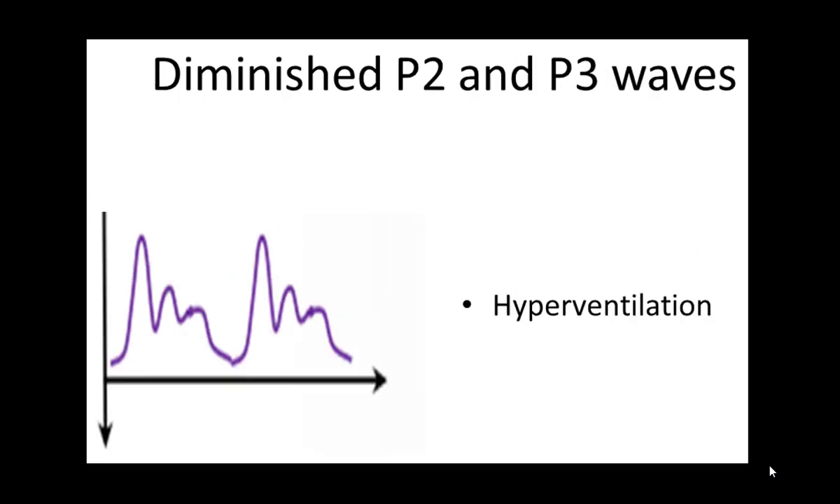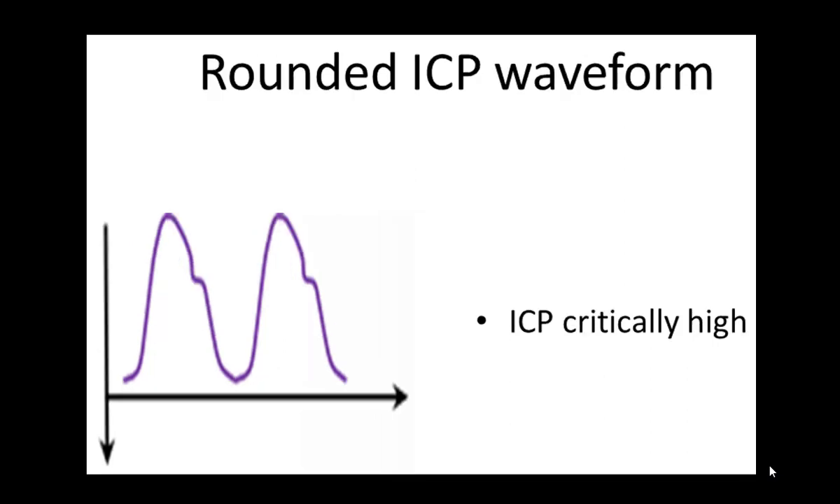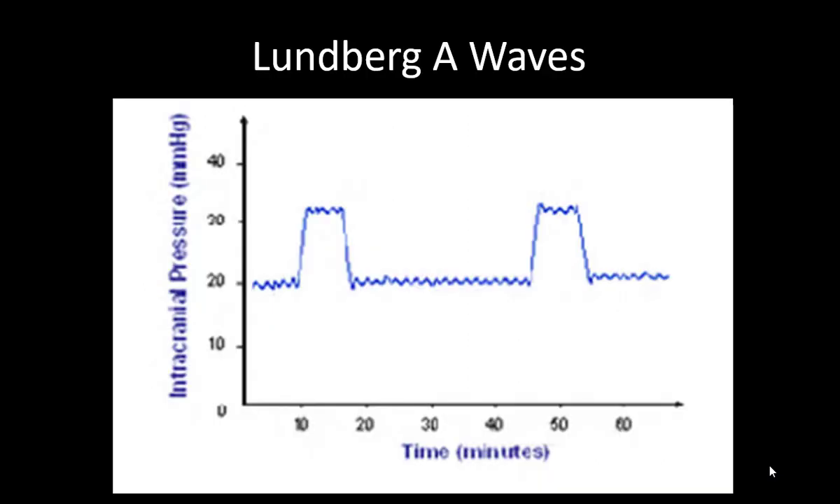You have both P2 and P3 as diminished, and this is what you see when you hyperventilate these patients. You are decreasing the cerebral blood flow, you are also decreasing the intracranial pressure, and so if you hyperventilate these patients, P2 and P3 would go down. Almost a rounded ICP, and this is ICP critically high where you don't see any waveforms, no P1, no P2 and no P3.